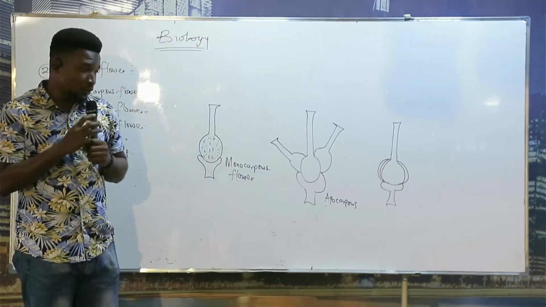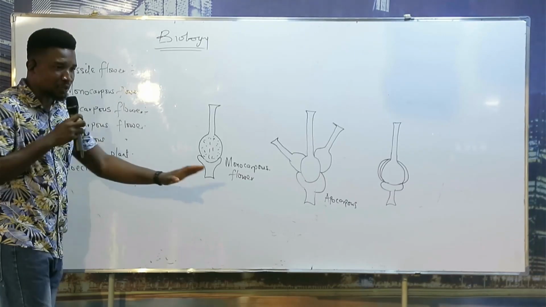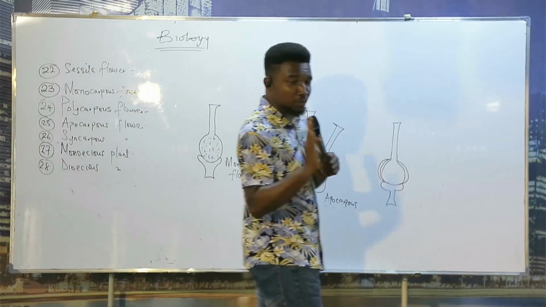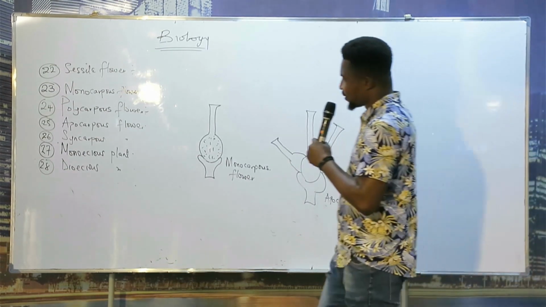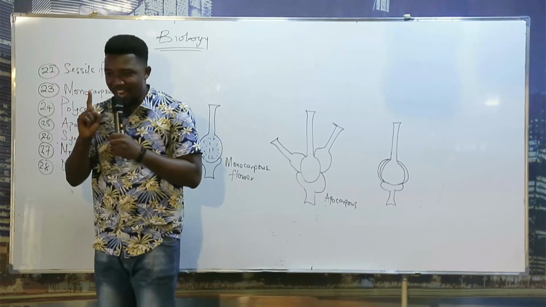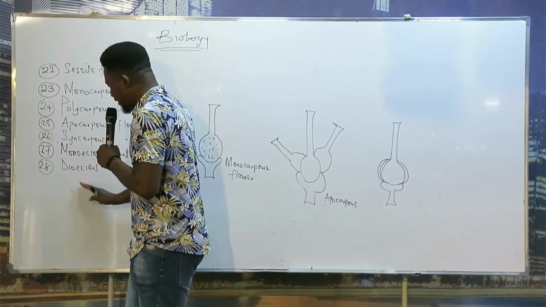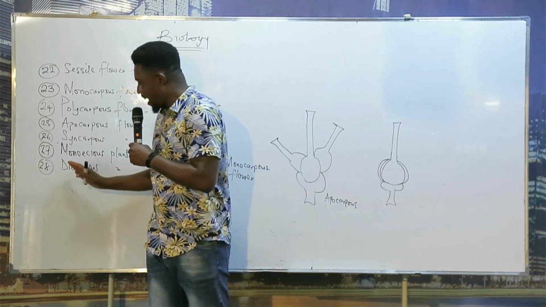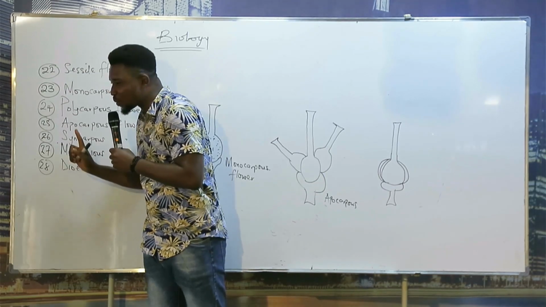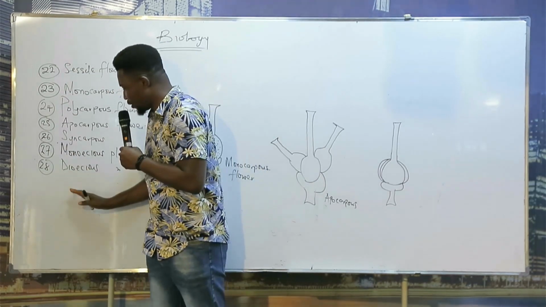All right, let's continue. What is a monoecious plant? Now, please, I want to explain this very well because this is very confusing. What is mono? Mono is one, right? And di is two.